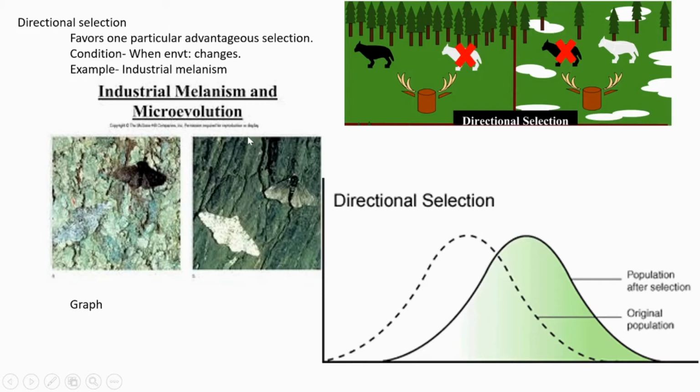Example, industrial melanism, with different types of black moths. First, there were only white moths, and because of the industrial revolution, all the tree trunks were filled with some dark deposits. In that background, white moths became very clear to their predators.